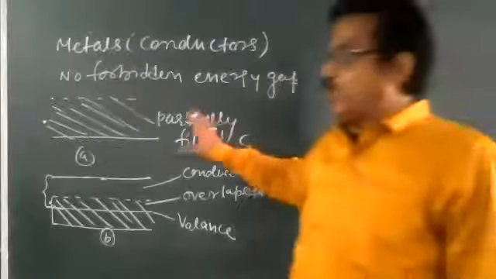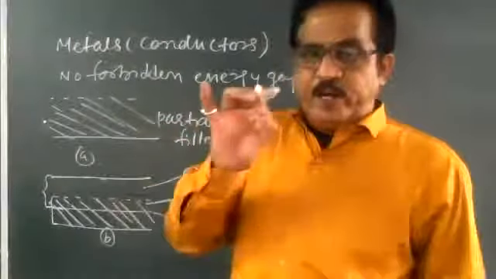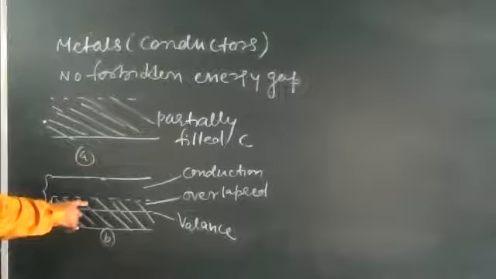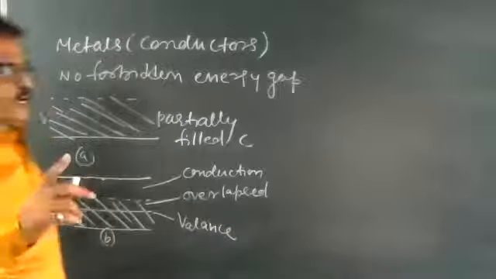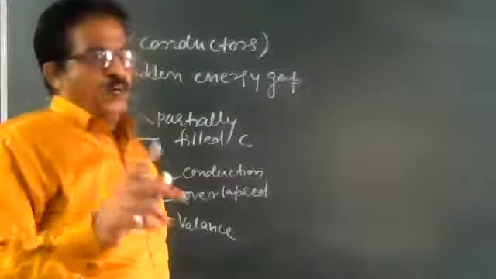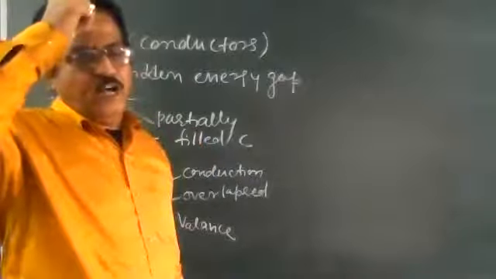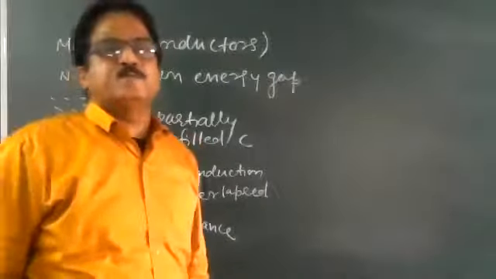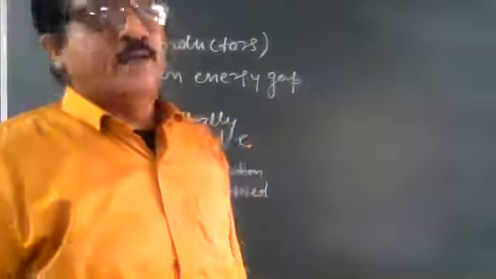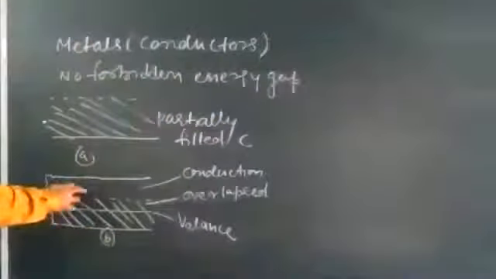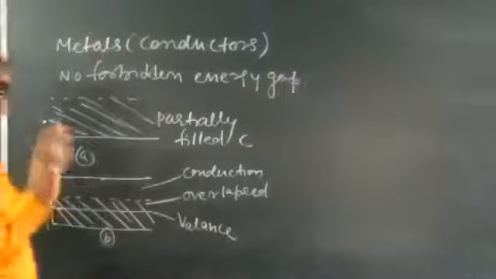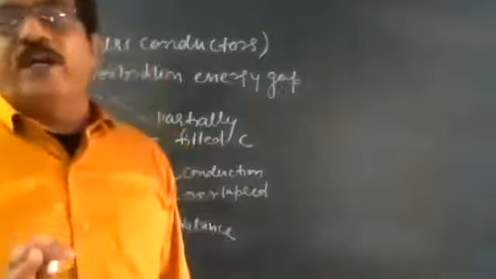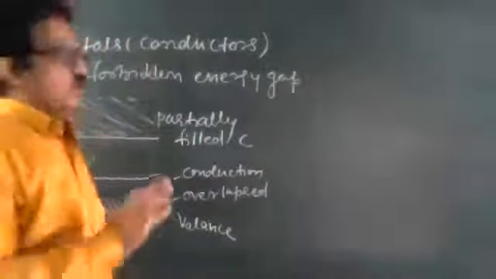Even if I apply a small electric field or battery here, the free electrons start moving in a direction opposite to the direction of electric field, towards the positive terminal of the battery. So current begins to flow easily and metals behave as a conductor. Easily available free electrons are there.